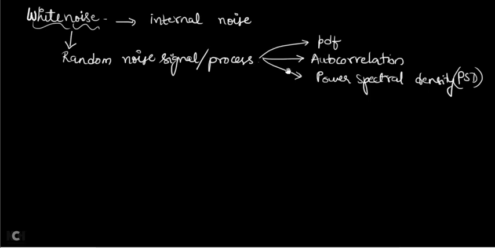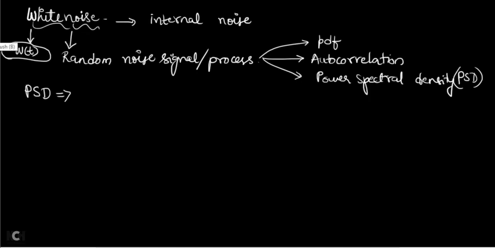Now let us see what the power spectral density equation looks like for white noise. White noise can be represented as W of t. We are going to use the notation W of t for the representation of white noise. This noise is a continuous time signal, that is why I have written t inside. W stands for white noise, and t stands for continuous time.